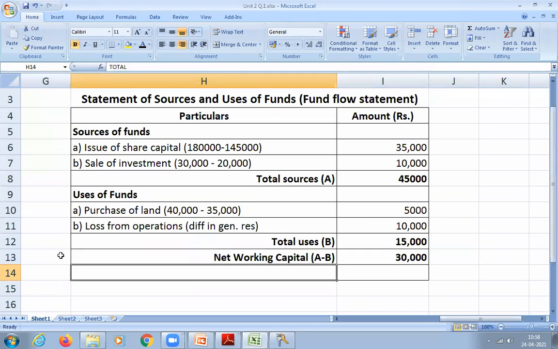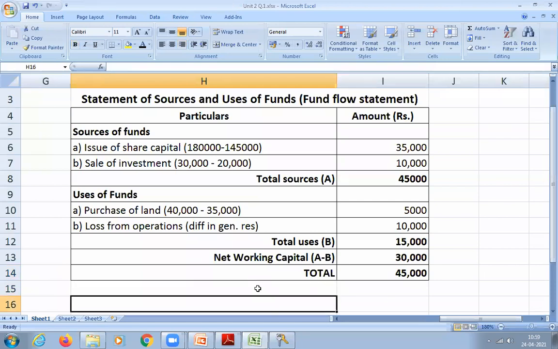Now write the total. How much is the total? 45,000. After doing the total, you can close your fund flow statement. That's the end of your fund flow statement. Did you understand, students, how to prepare a fund flow statement? It's a very simple problem. I just solved it to familiarize you with both formats: the statement of changes in working capital as well as the fund flow statement.